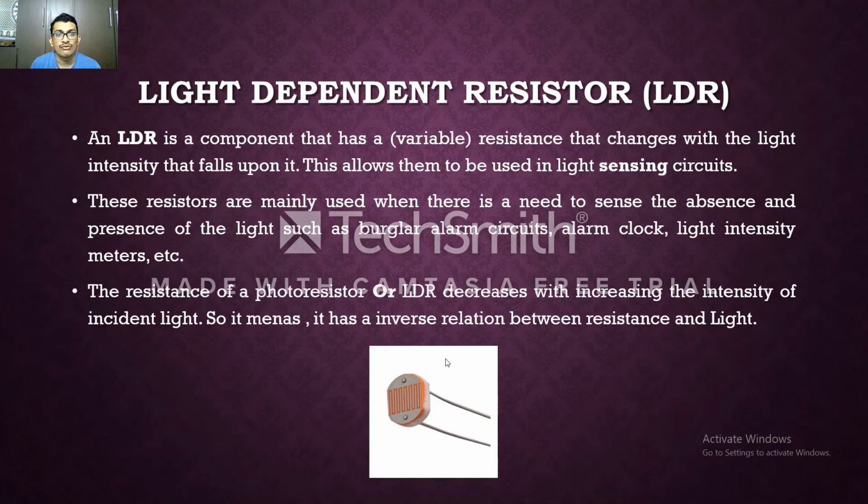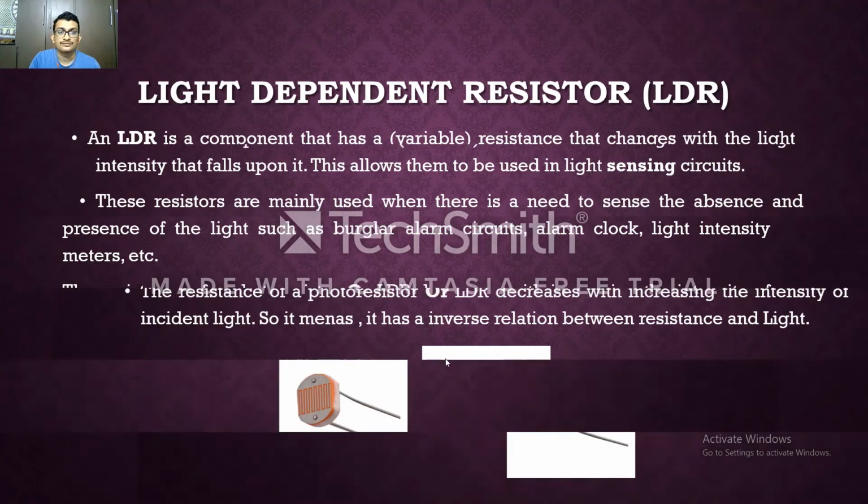Whenever there is a flow of current, it means some light is being projected on it. So this is how an LDR is used as a photoresistor, which is going to sense the light.